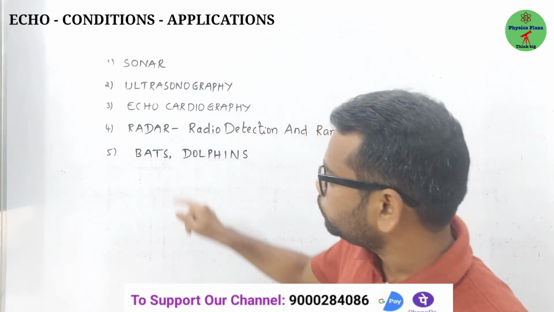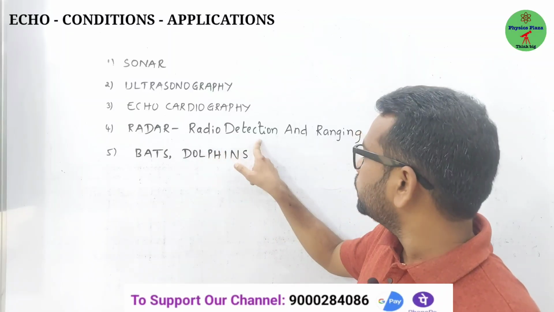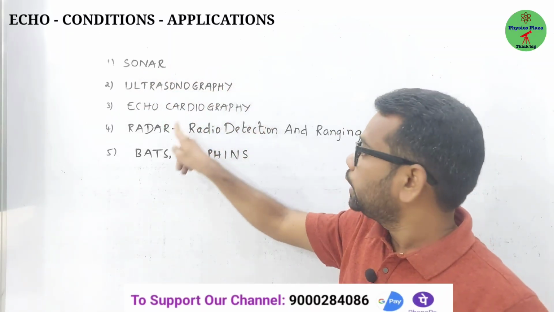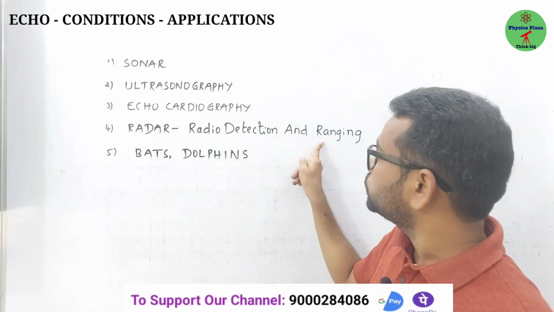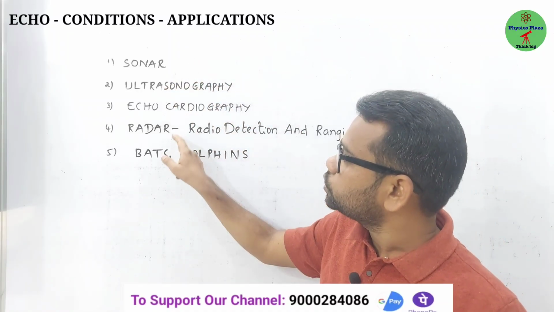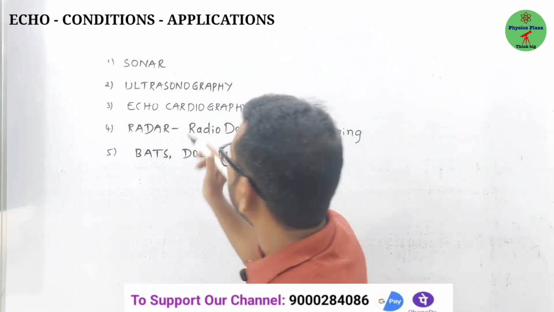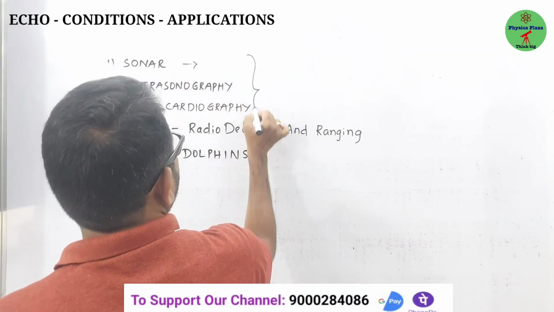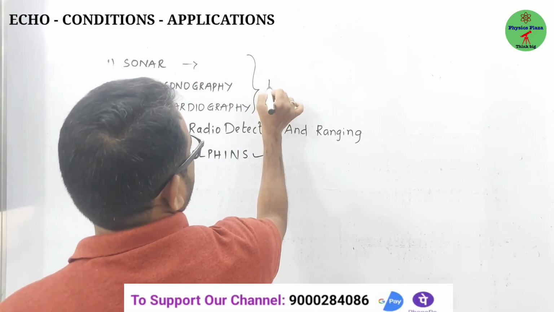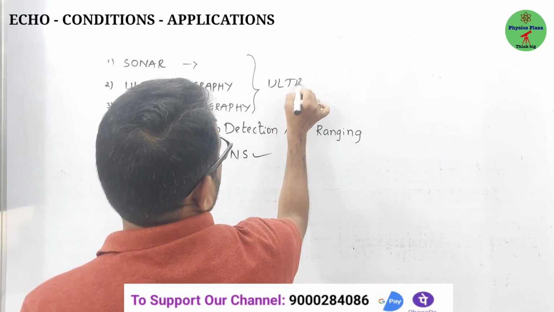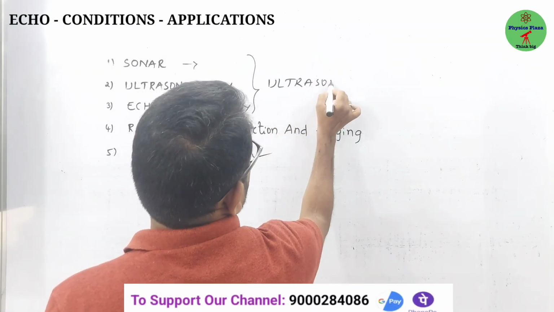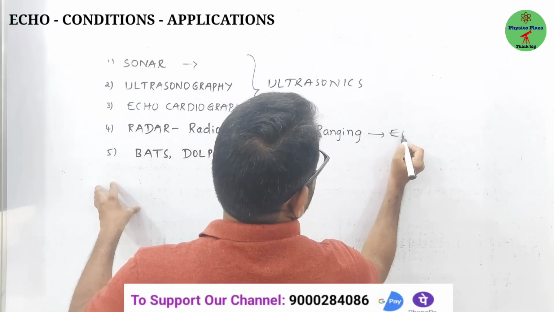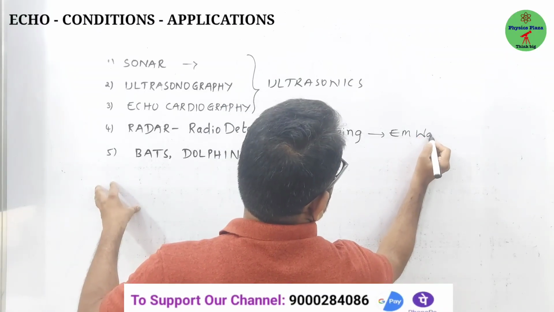Now come to the radar, children. Radio detection and ranging. Sonar means sound navigation and ranging; radar means radio detection and ranging. So what is the main difference between these two? In sonar, and in all these cases, we use ultrasound or ultrasonics. Whereas in radar, electromagnetic waves are used.